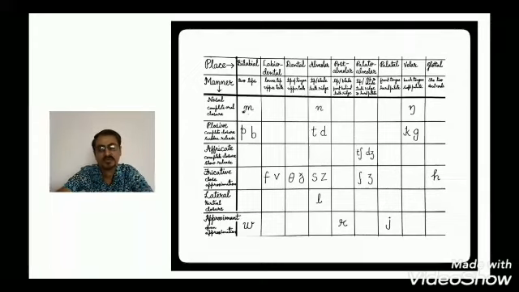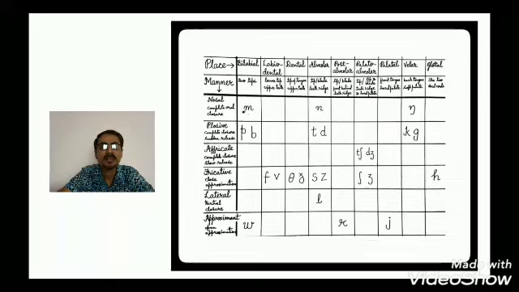So the very first is bilabial, and the places are named after the passive articulators, though in bilabial both are there. Two lips are the articulators, and the sounds we have are m, p, b, and w.